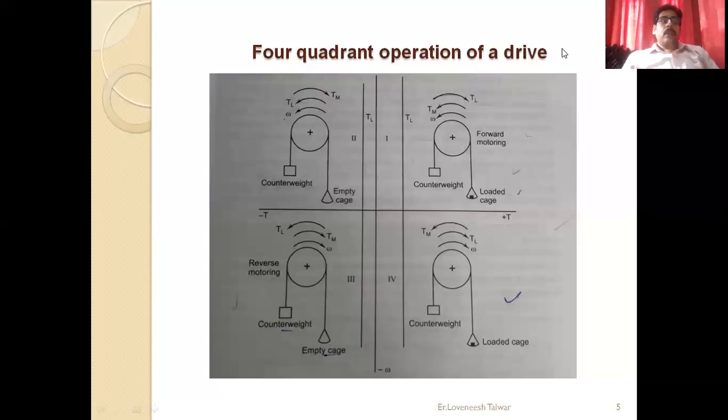Now in the last quadrant, the downward motion of the loaded cage follows. The motion can take place under the action of the load itself without the use of any motor. But the speed of downward motion can be dangerously very high.